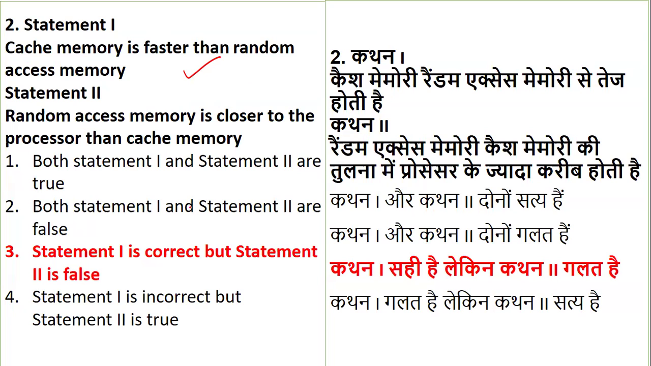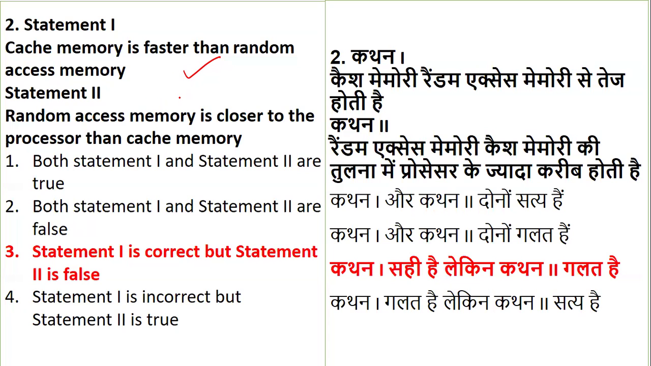So the second statement is false, because cache is the fastest and the closest memory. The access time of data is less than that of any main memory. All the recent instructions are stored in the cache memory, and it is the fastest memory that provides the data with the highest speed.